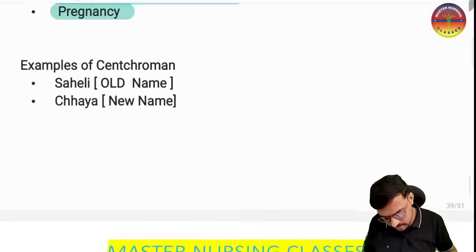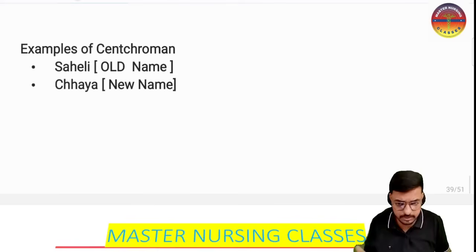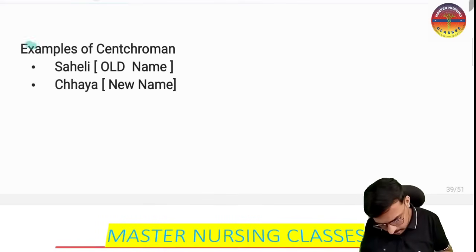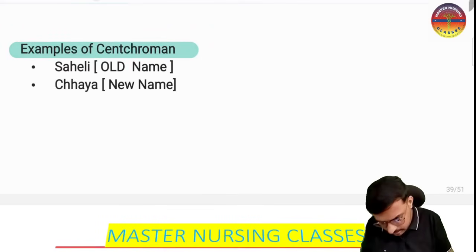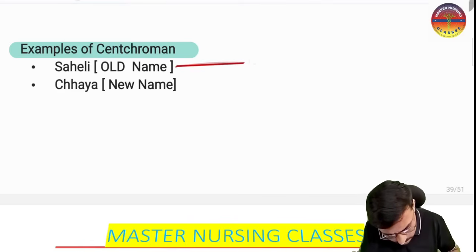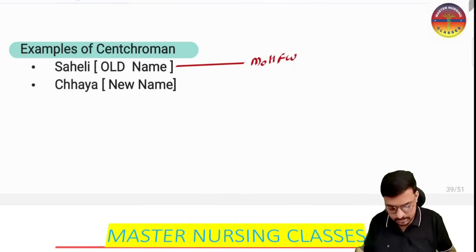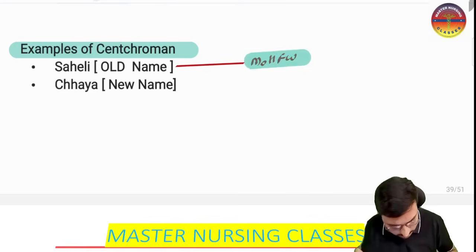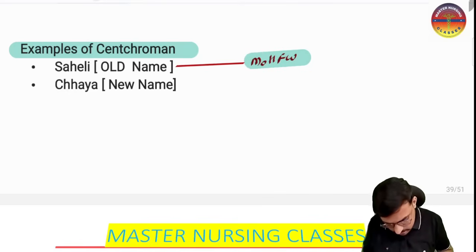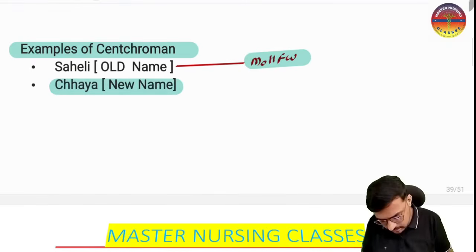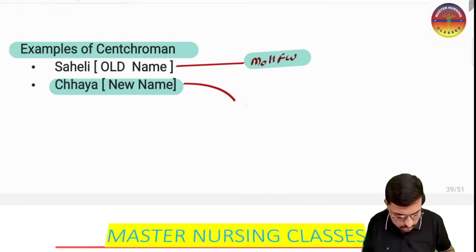And what is the brand name of this particular centchroman? Previously we used to say, and in the Ministry of Health and Family Welfare also it is clearly mentioned, as Saheli, and the new name that is there in the market now is Chaya. Sir, for the NORCET exam, which one should we choose? You had best choose Chaya for the next NORCET exam,